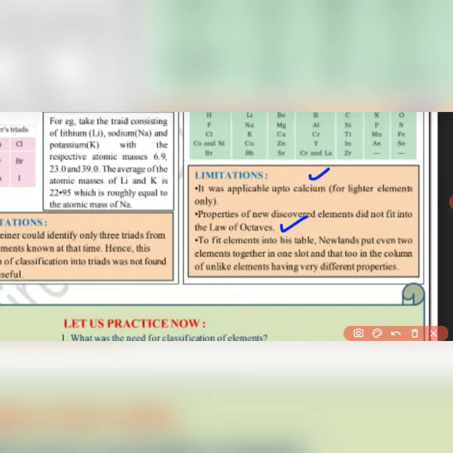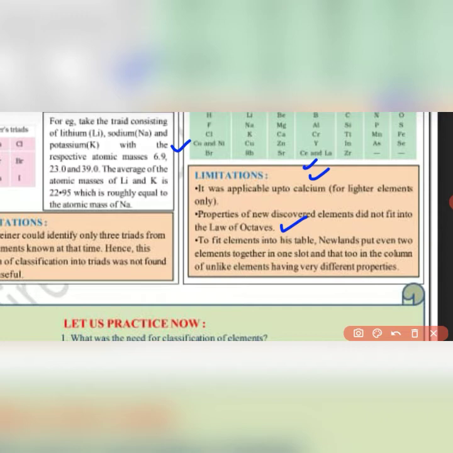To fit these elements into this table, what did Newland do? He put even two elements together in one slot, as we are seeing here, that these two elements are placed in the same position here also. And these are unlike elements having different properties which are placed together. So these are the limitations of Newland's law of octave.